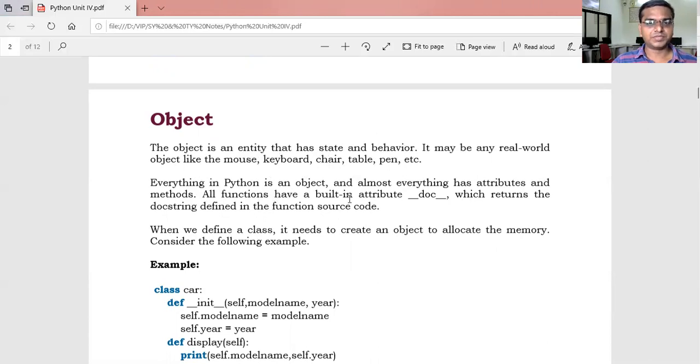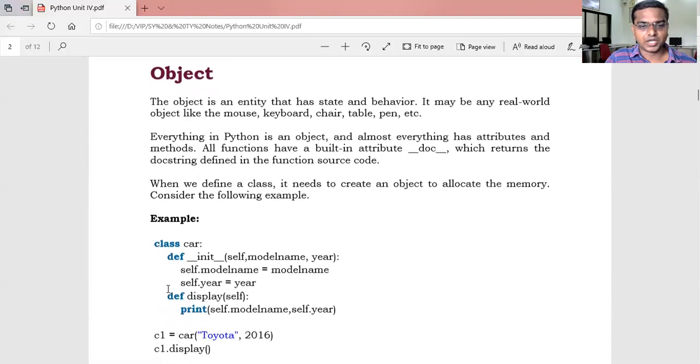All functions have a built-in attribute, __doc__, which returns the doc string defined in the function source code. When we define a class, it needs to create an object to allocate memory. Consider the following example of how we can allocate the memory to store the information.